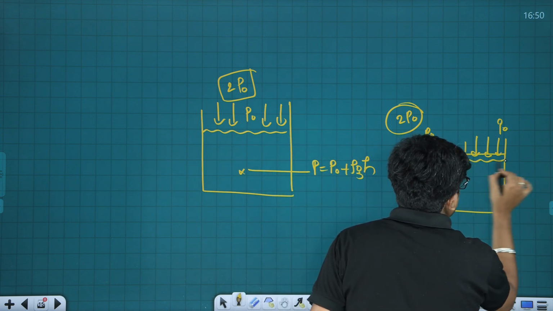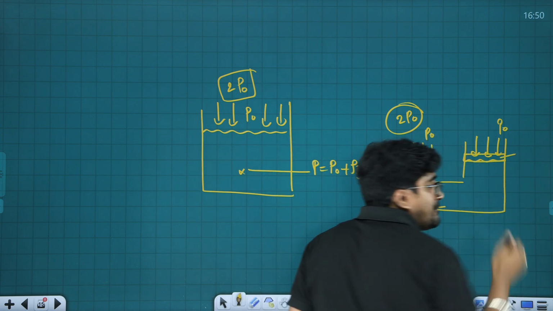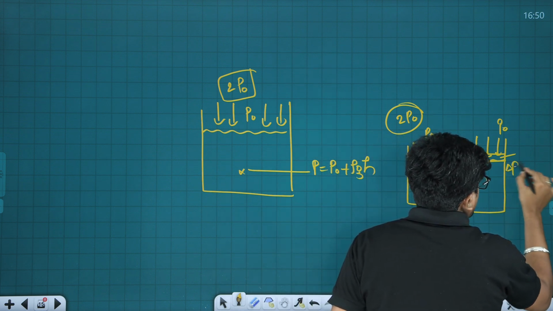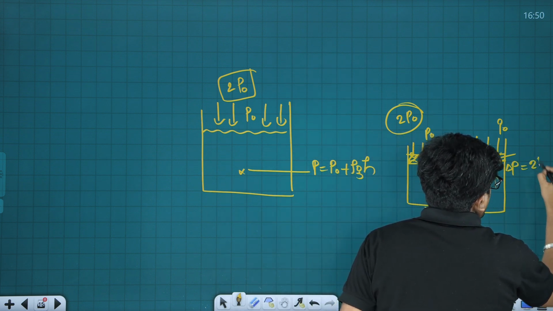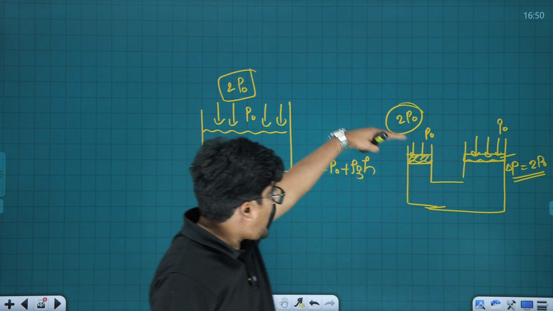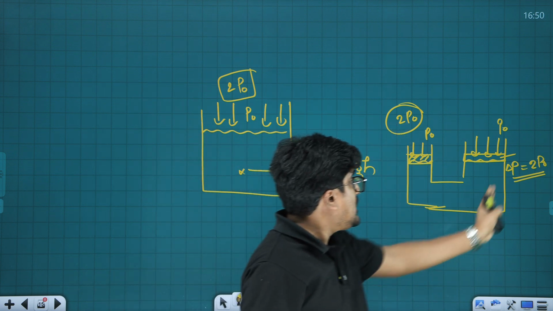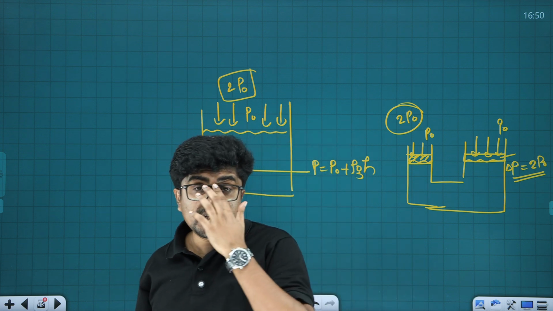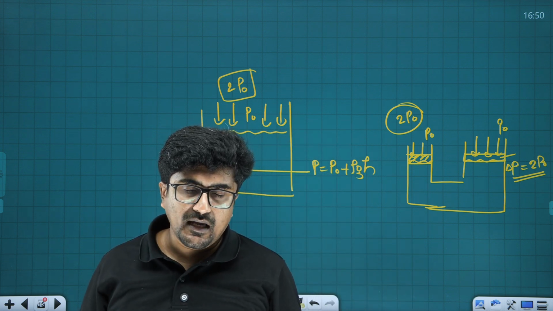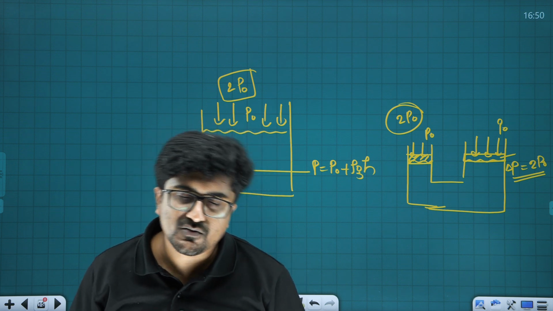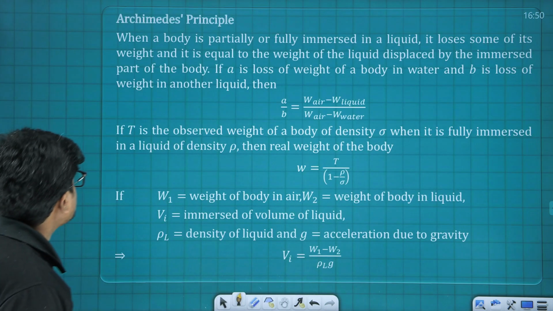If I consider a piston here, that piston is also going to experience the same pressure difference, that is delta P is 2 times P0. So I applied the pressure here, but it got transmitted to the other end. That is what I mean to say: if a change in pressure is there, then that change will reflect in all directions. That is what Pascal's law says.